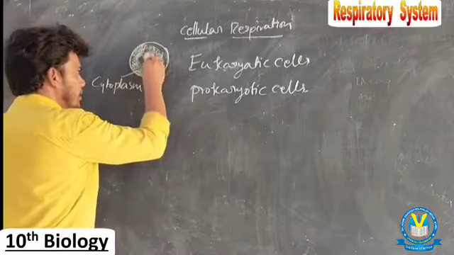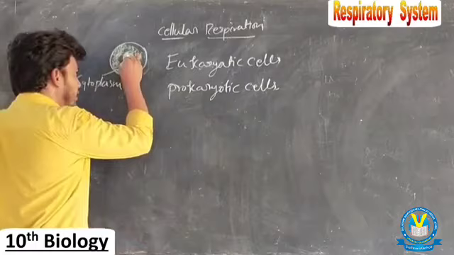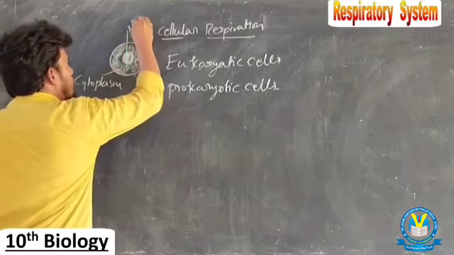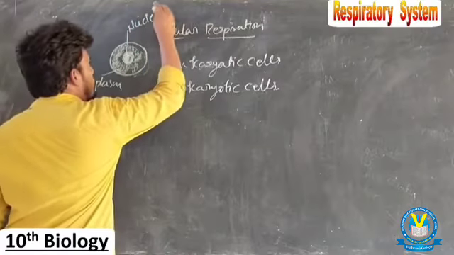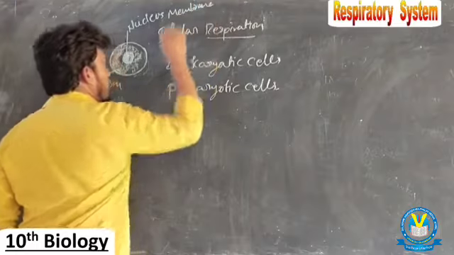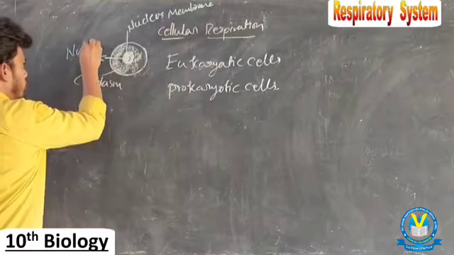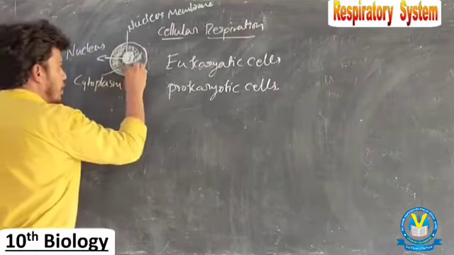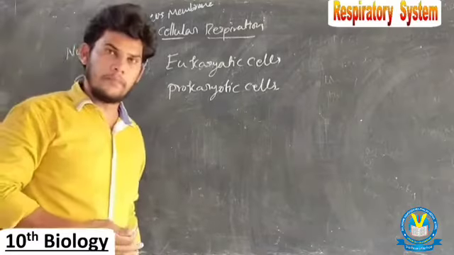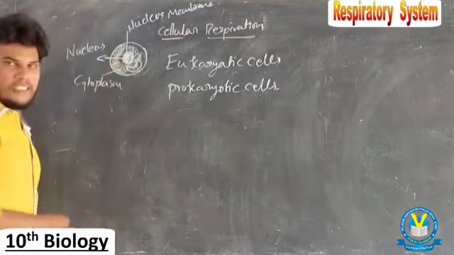This nucleus is separated by a distinct, special layer that is called the nucleus membrane. And mitochondria and the remaining cell organelles float in the cytoplasm, in the cell fluid. Just observe it.